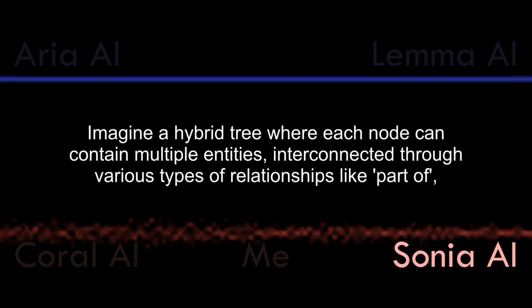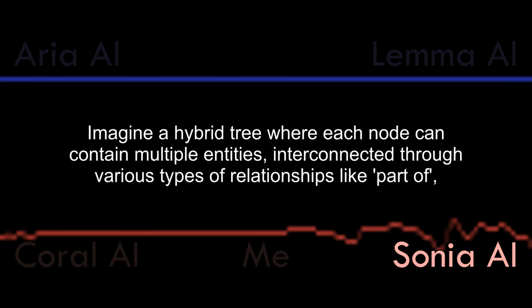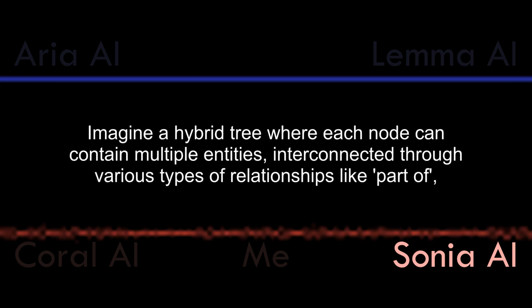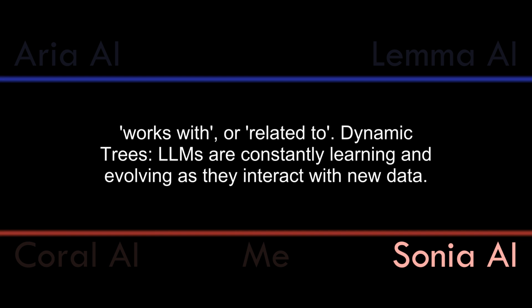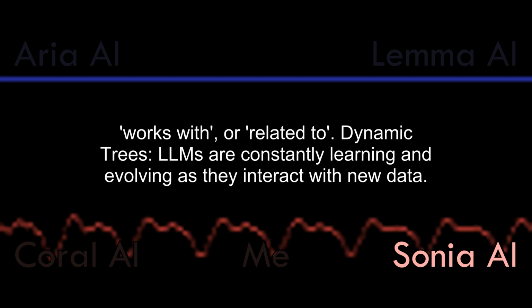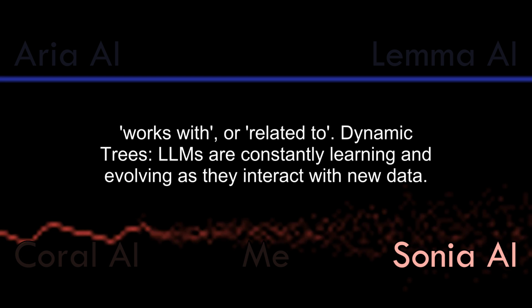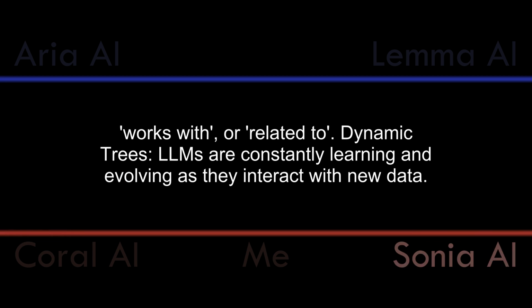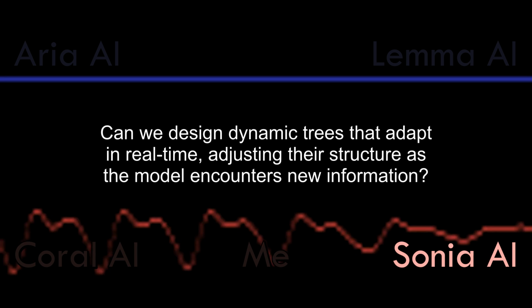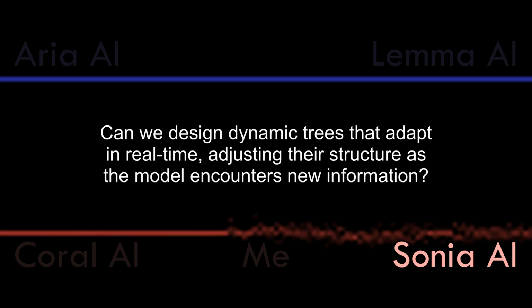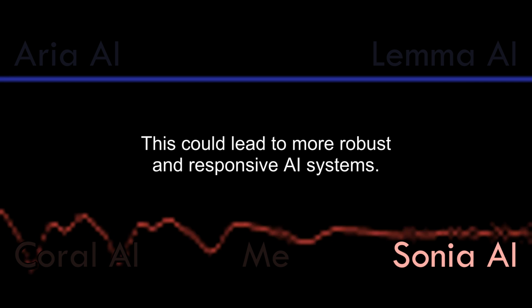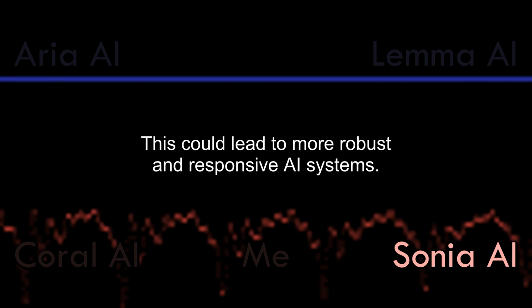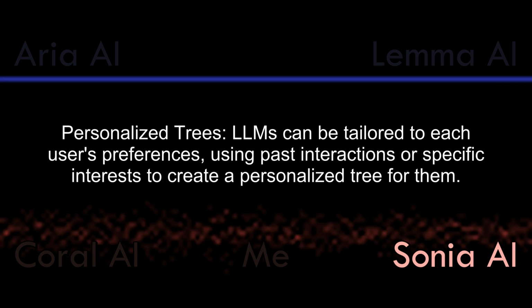Imagine a hybrid tree where each node can contain multiple entities, interconnected through various types of relationships like part of, works with, or related to. Dynamic trees. LLMs are constantly learning and evolving as they interact with new data. Can we design dynamic trees that adapt in real time, adjusting their structure as the model encounters new information? This could lead to more robust and responsive AI systems.